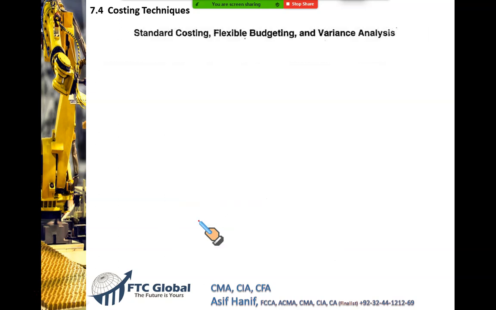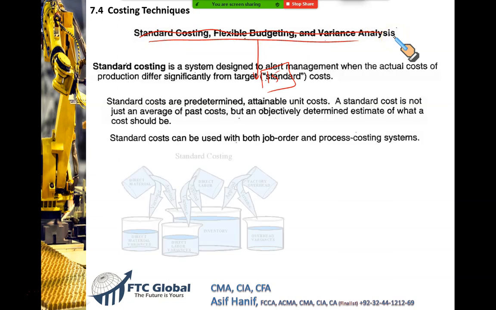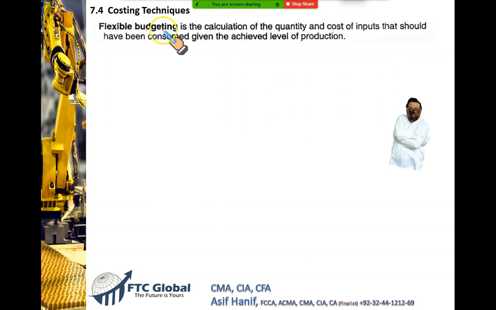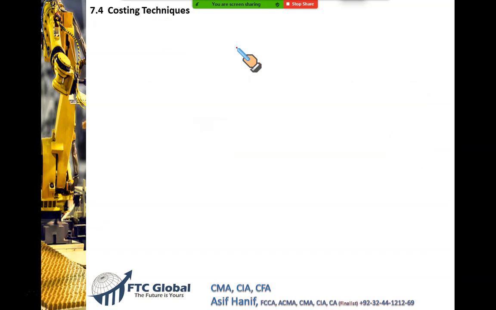Now, standard costing and flexible budgeting. This is what we will study in our Unit 15. We have variances on our agenda, inshallah. We will do the material budget variances, labor variances, overhead variances, sales variances. This will come in Unit 15. So we will do it then. Why do it now? We'll do it at the right time in detail. So this is just an introduction of these topics. Flexible budgeting is also covered in your Unit 15. So we will do it there. So it is in this, inshallah, in our scheme of things.